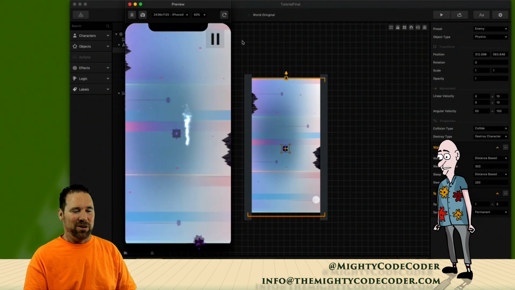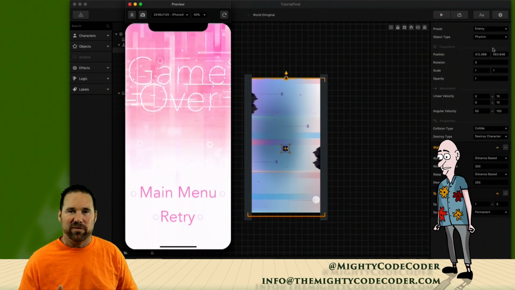All right, so you see how gravity affects you depending on if you're a physics object. That's what we're trying to get to ultimately.